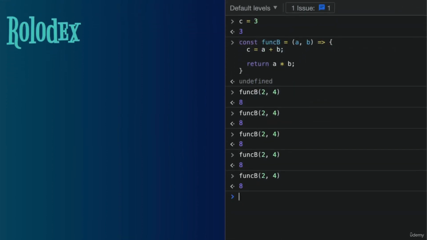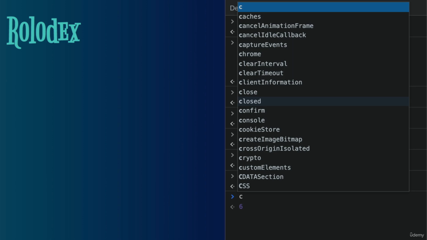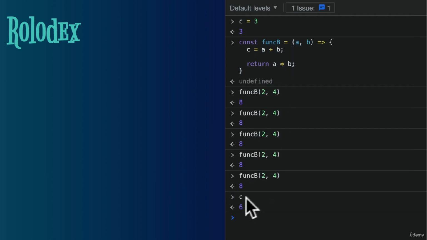funcB, at this point, if you were to pass it 2 and 4, this will definitely always give you the same result. That validates what we said about pure functions. However, c is now being changed outside of the function. This is considered a side effect. A side effect is when a function creates some kind of effect outside of its scope. And in this particular case, it's setting some variable outside of the scope of its function.